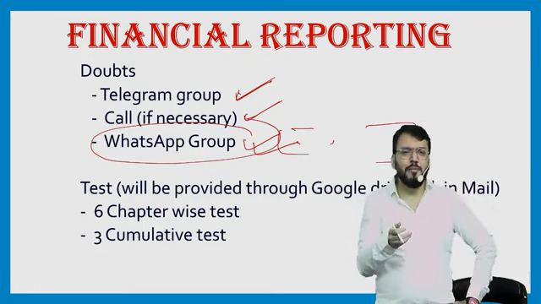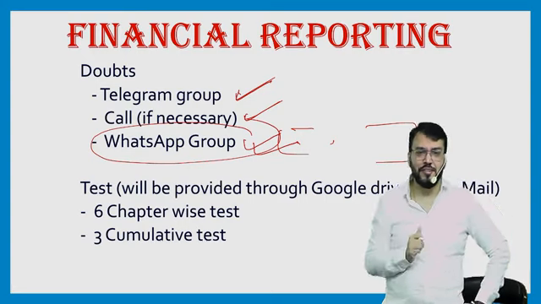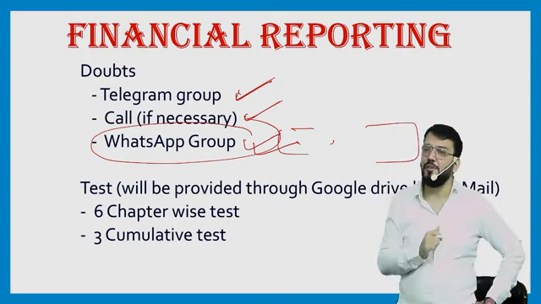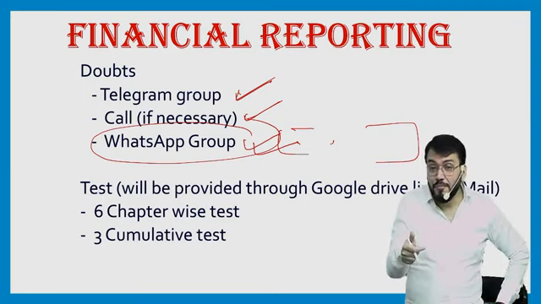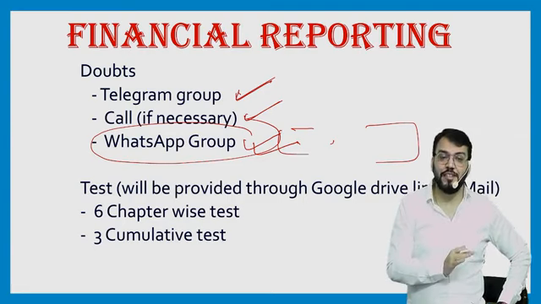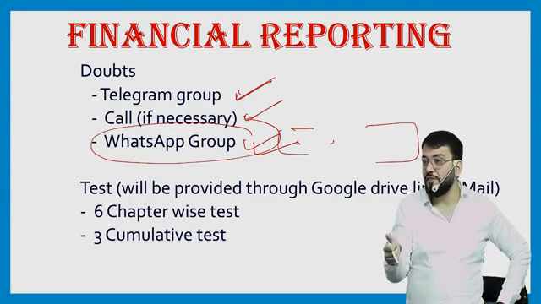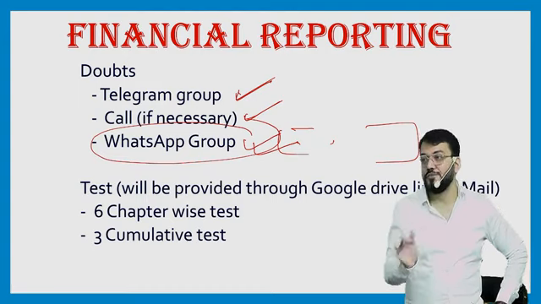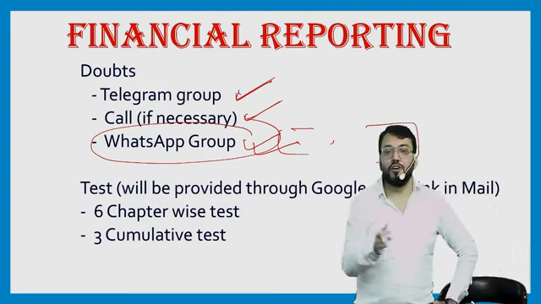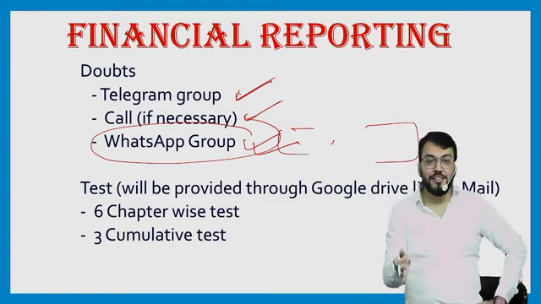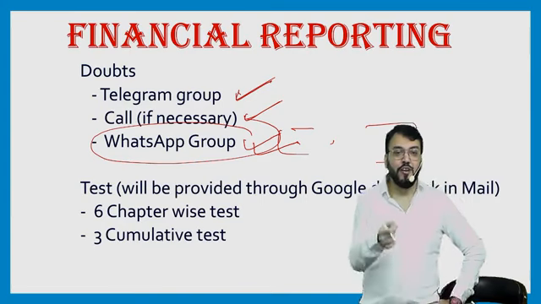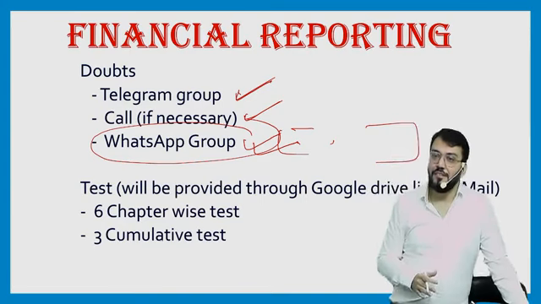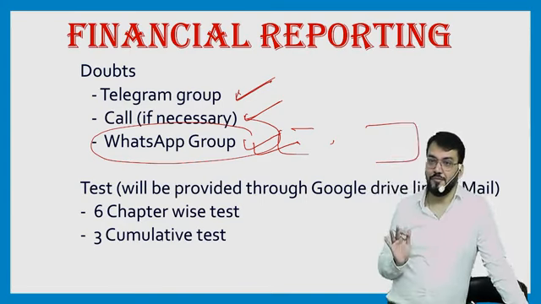Because normally in Telegram that personal connection is not there. In the WhatsApp group, that personal connection will be built. So whenever you require immediate support from my side, you can message in the WhatsApp group. I will call you. If you are not able to concentrate, not able to study, and you require some motivation, you can just write, sir, can I call you? I will give you time, and at that time you can call me.